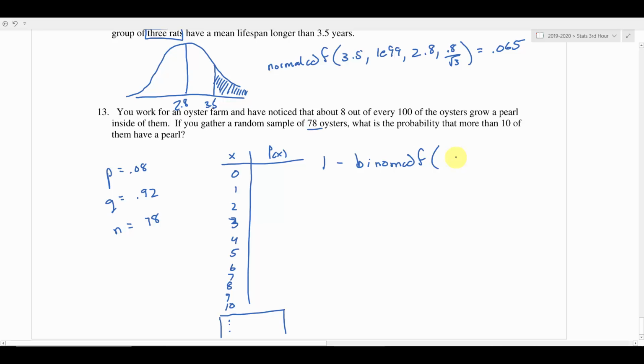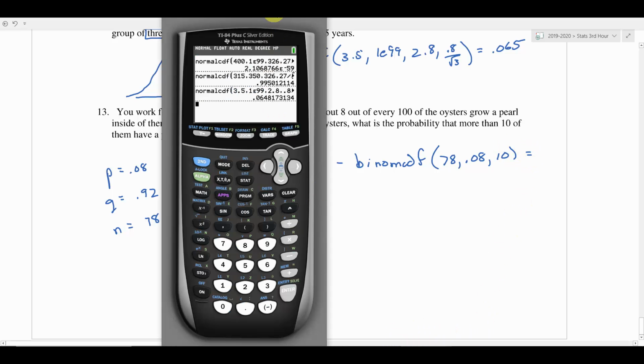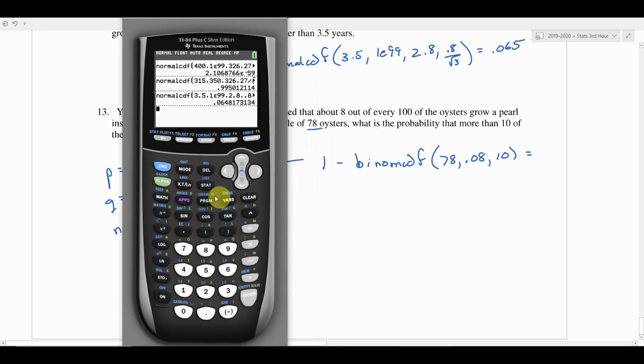And the binom function on the calculator wants to know how many trials you do. That's going to be 78. It wants to know what is the probability of success. That's 0.08. And it wants to know, what do you want to add up to? I want to add all of the different outcomes up to 10. Let me show that to you on the calculator here. So I'm going to go to my distribution menu. I'm going to go down to where it says binom CDF. Right here.